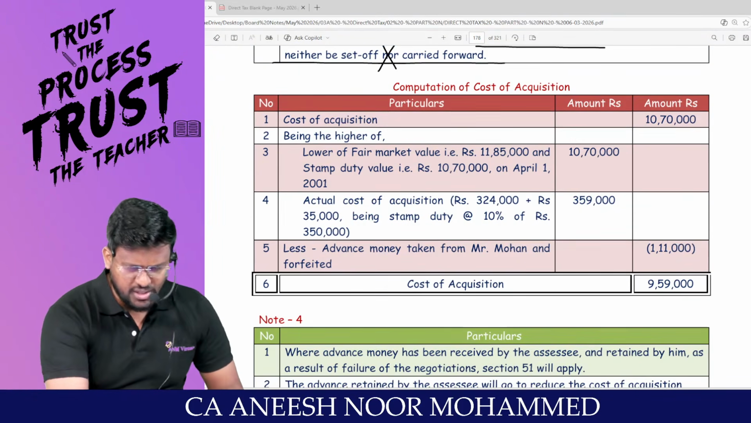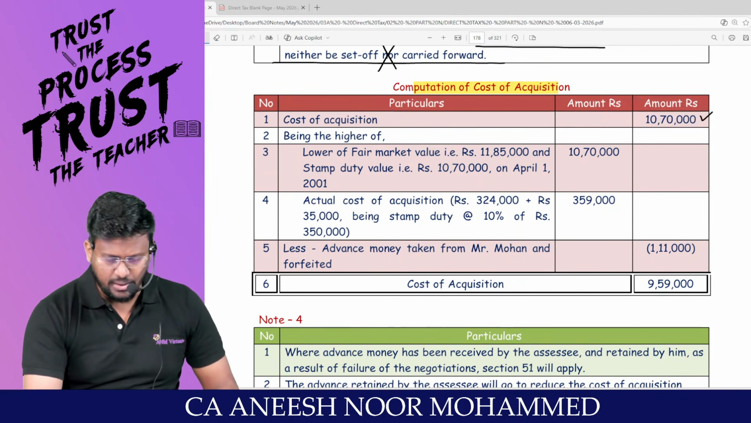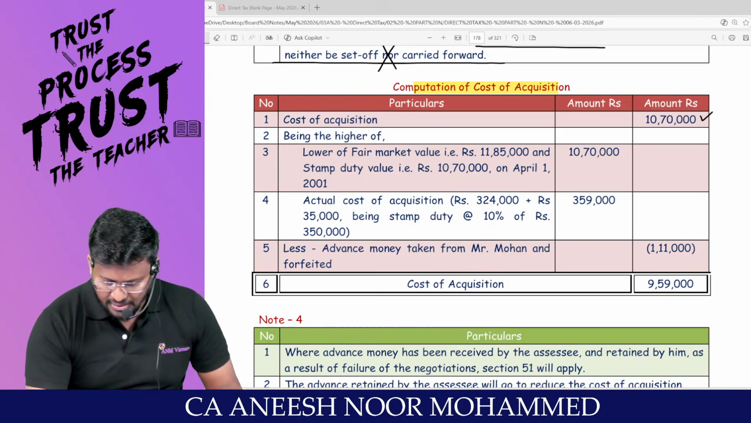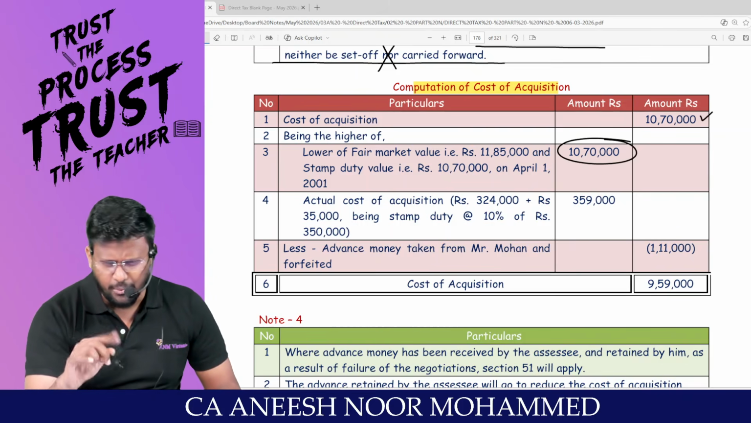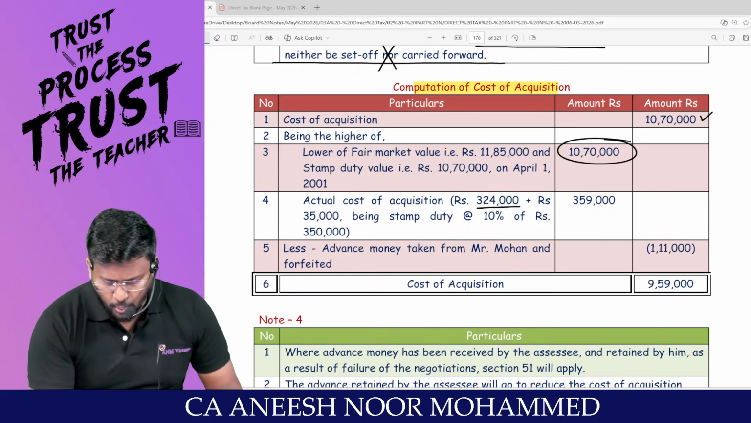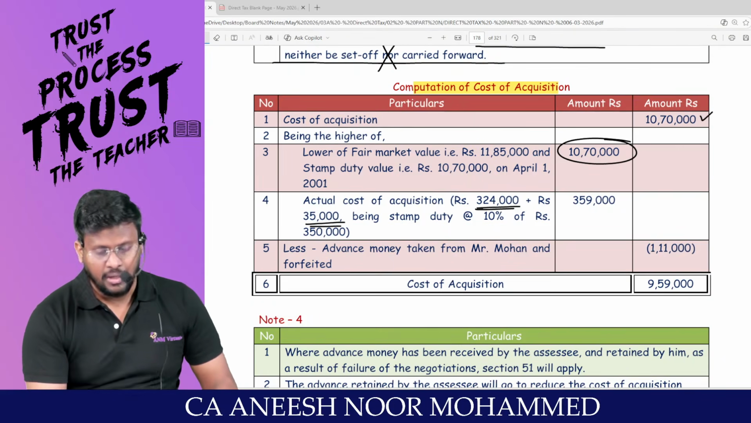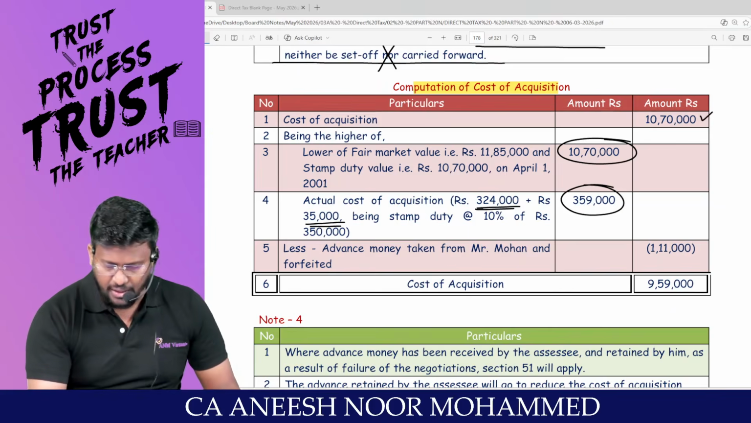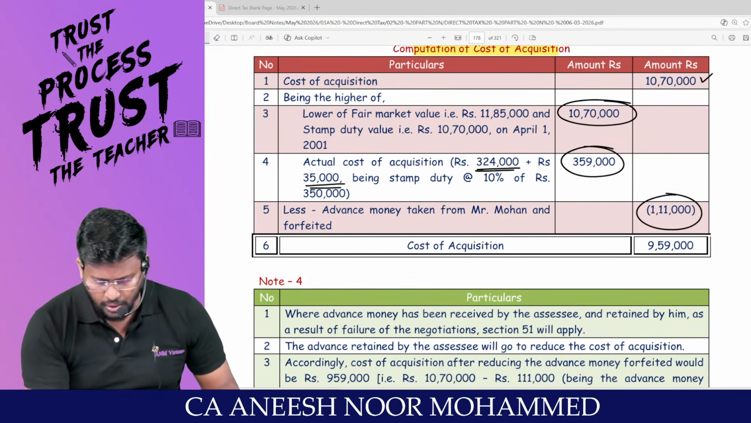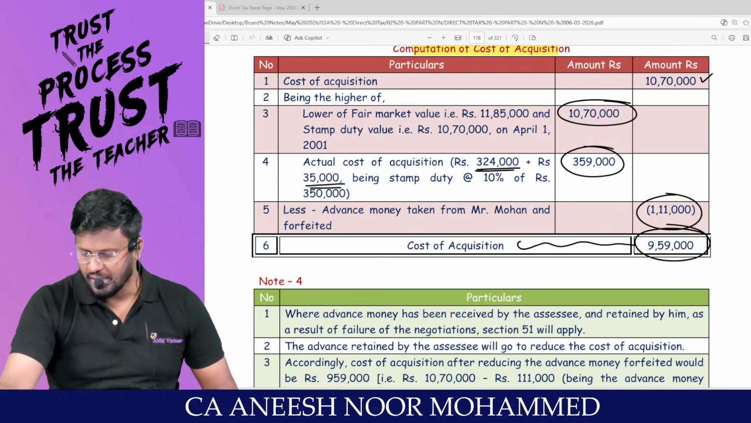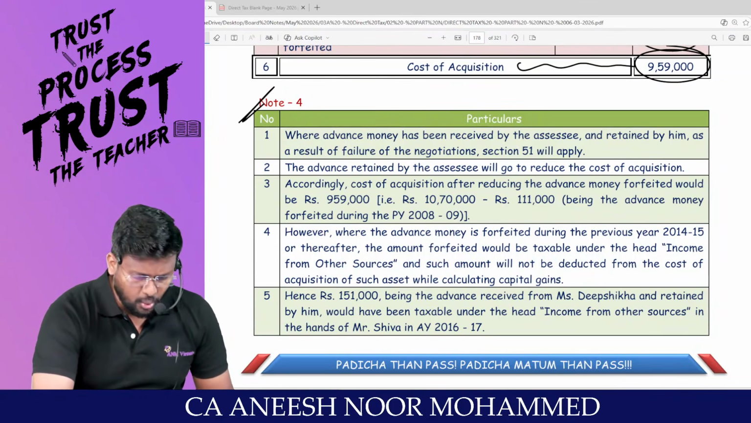Sir, cost of acquisition, we have already done. What is the real cost of acquisition? 10,70,000 rupees is the fair market value or the stamp duty value, right. But 3,24,000 rupees is the cost of acquisition. On that, you have paid stamp duty of 35,000, so 3,59,000. Advance money forfeited before 2014 is already there, so the cost of acquisition will be 9,59,000. We separately calculated. What is the problem? Am I right? For that, a note has been given.